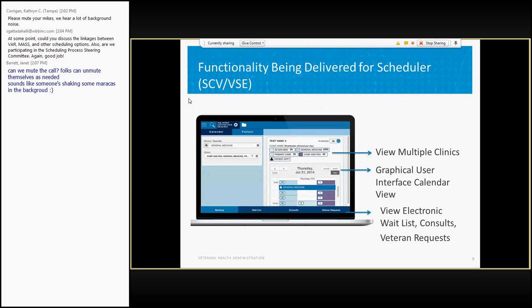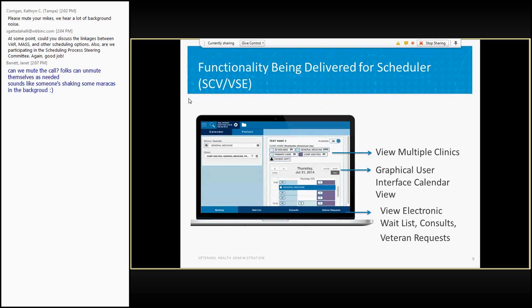It gives them all the components that they need in order to respond to the veterans who select the option to request an appointment. And let me explain these letters at the top, SCV and VSE. SCV stands for Scheduler Calendar View. That was the original name of this app, which is the scheduler side of the program. And that is being enhanced by what's called Vista Schedule Enhancements.